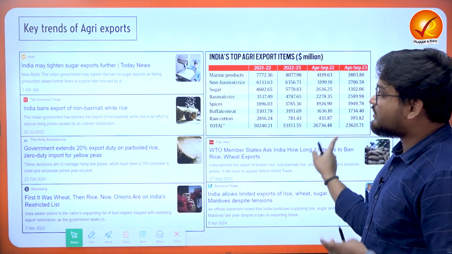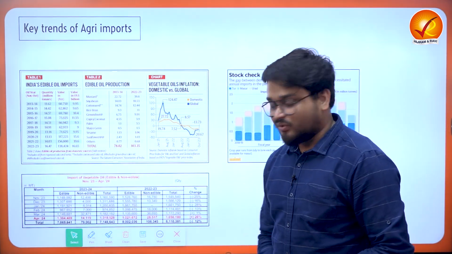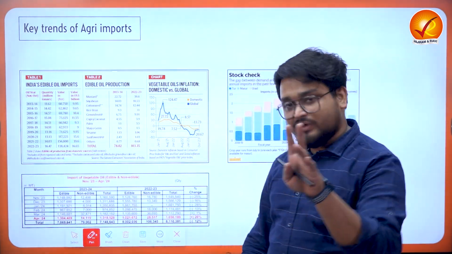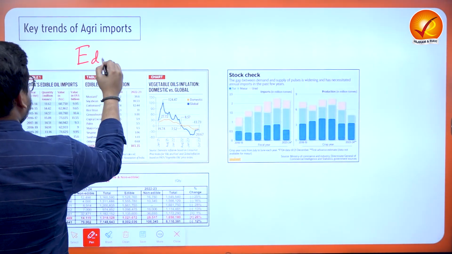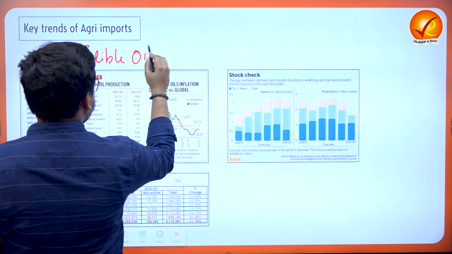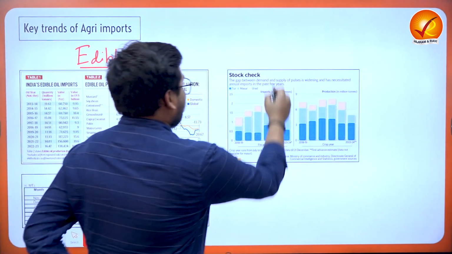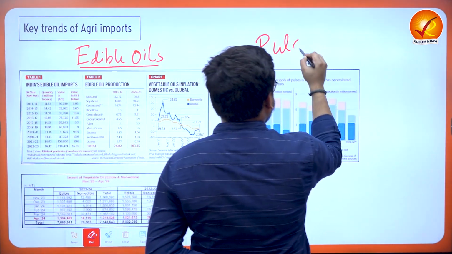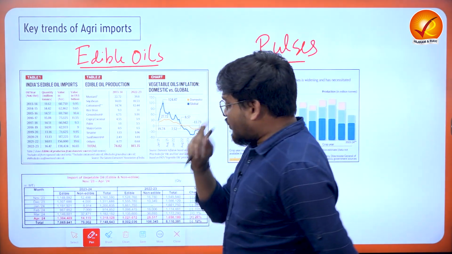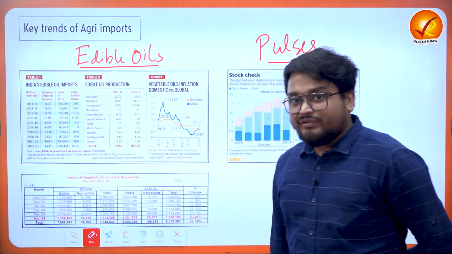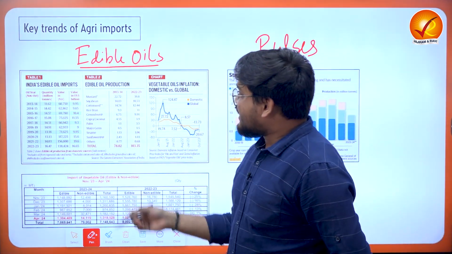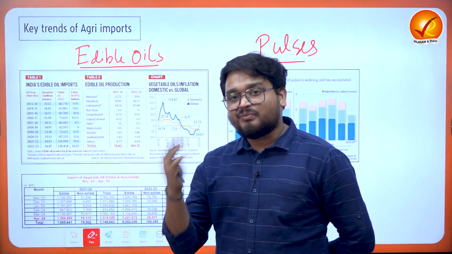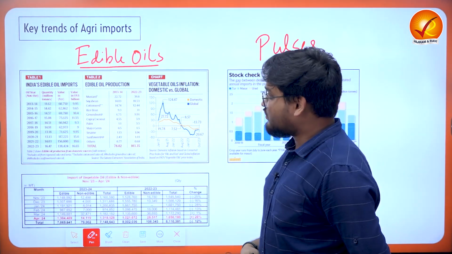Now, when we talk about the trends in imports, we have to talk about two important agricultural commodities. Firstly, the edible oils, and second, the pulses. When we talk about edible oil, we have to understand that over a period of time, India has been dependent on the import of edible oils from the rest of the world.